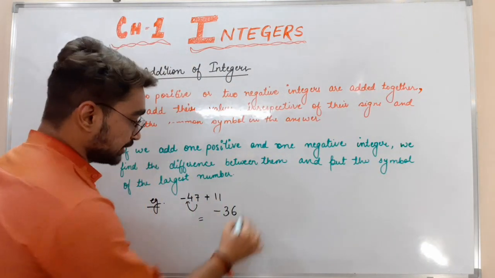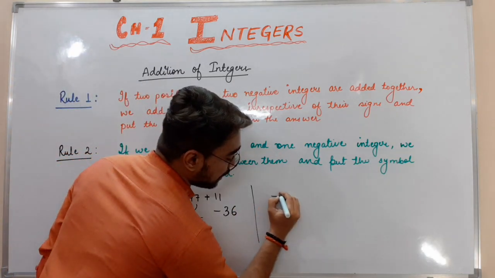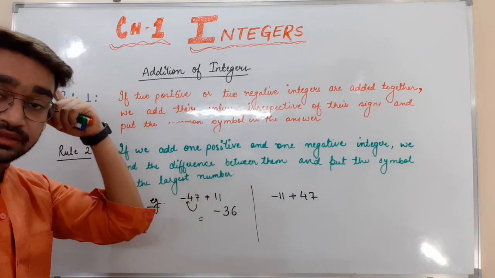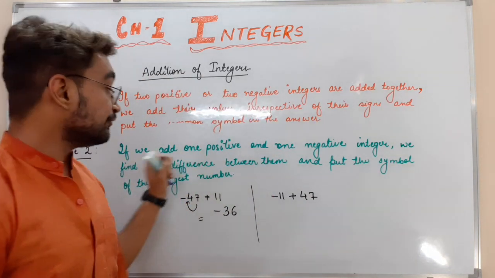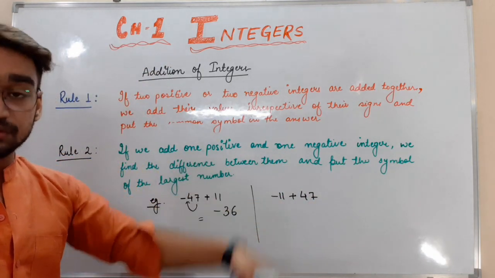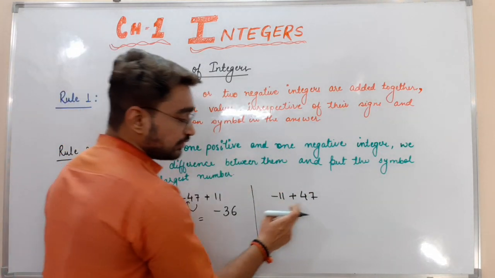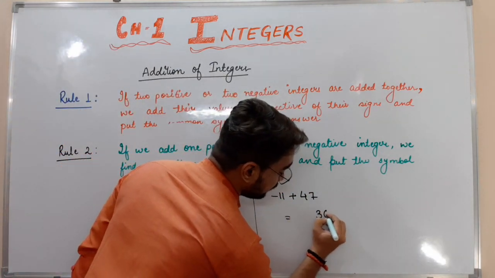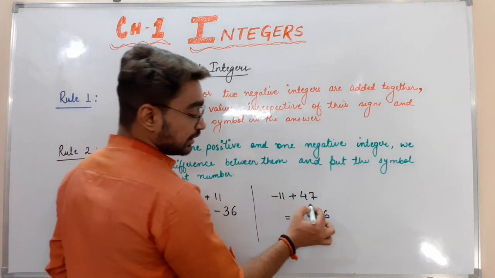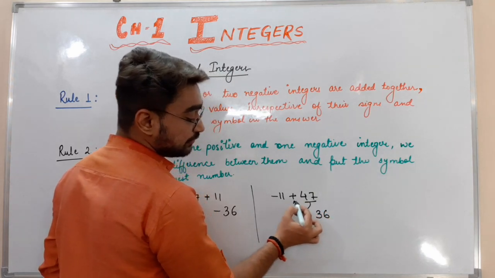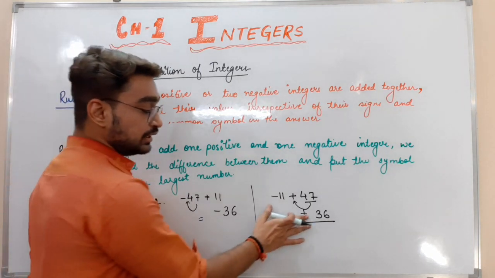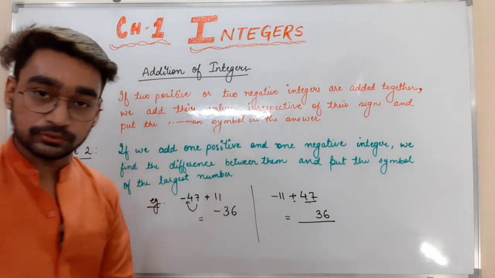See one more condition. If it is minus 11 plus 47, then what do we need to do? If we add one positive and one negative integer, we find the difference between them. Just subtract: 47 minus 11 is 36. Now we put the symbol of the largest number. Which is the largest number here? 47. What is the symbol before 47? Plus. So this will be plus 36, or no need to put the symbol. We can write only 36 also.